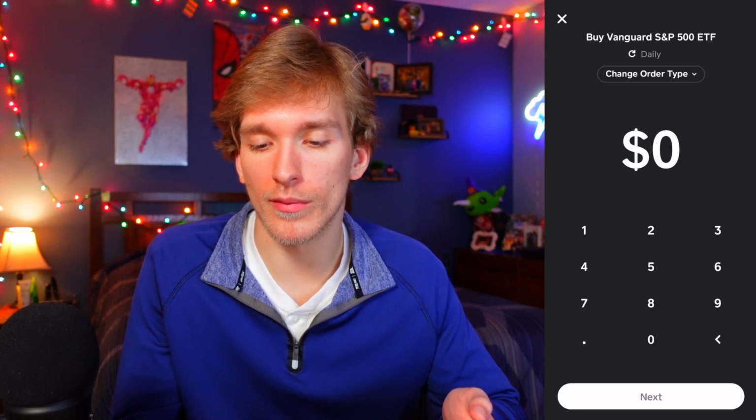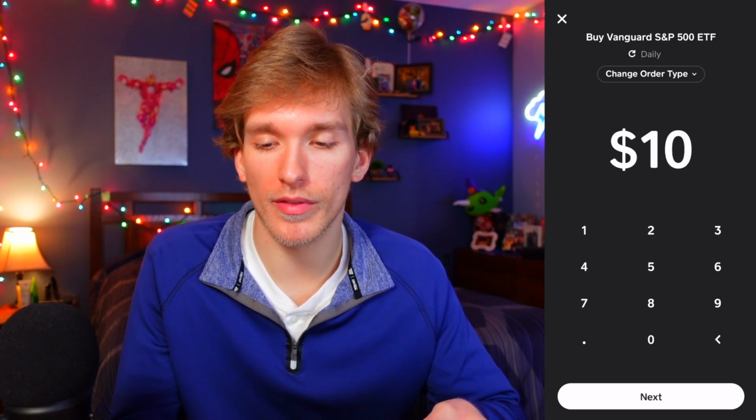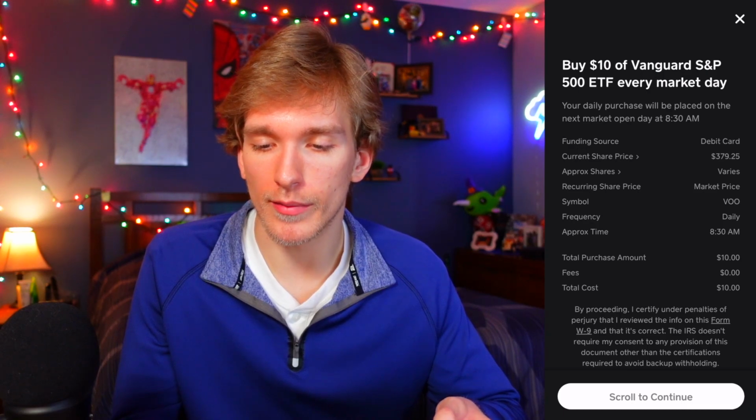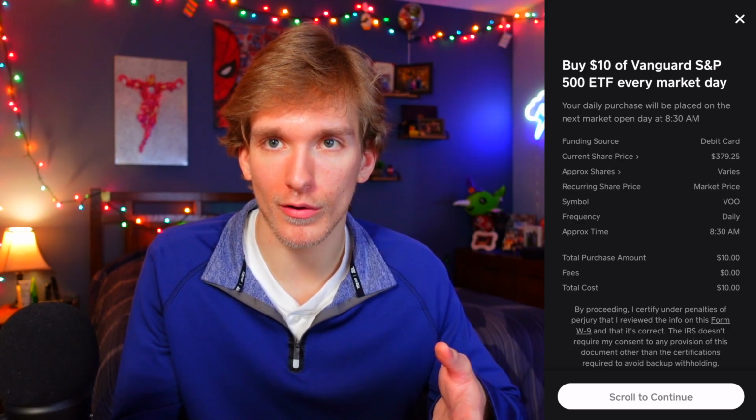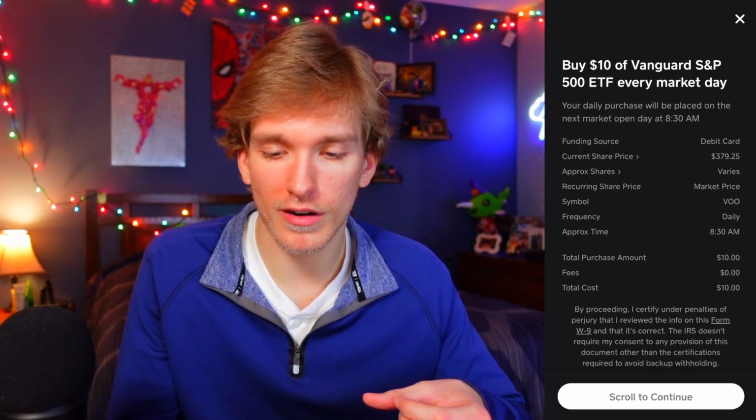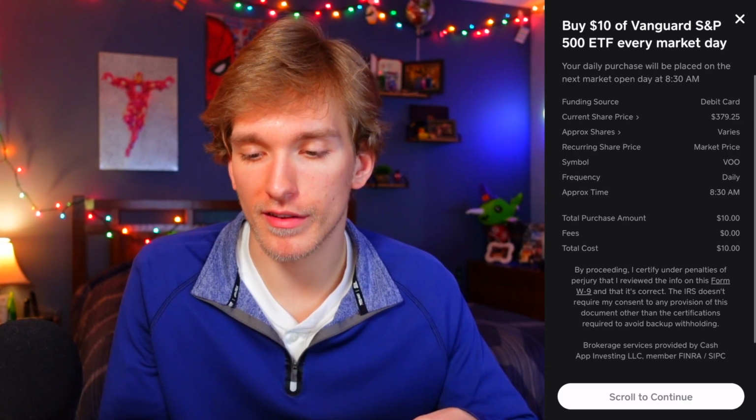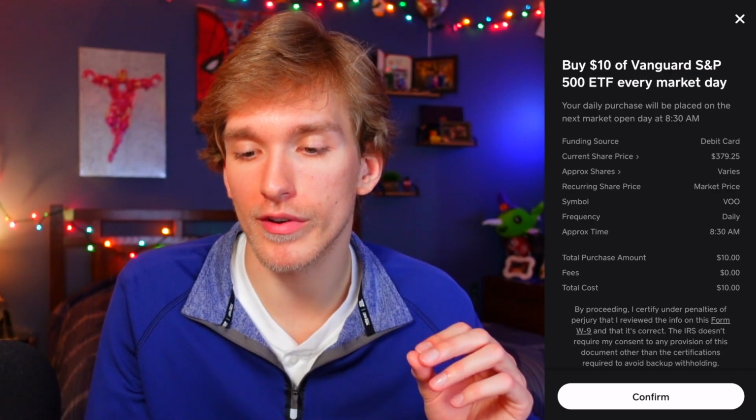And it did say the minimum was $10, so I'll change this to 10, but then you click next, and then you see I have my bank debit card in here, which is where that money would come from. Essentially, it would charge my debit card to the account. It says your current share price, approximate shares. That varies because this is a recurring investment. You can see what you're buying, the frequency, when it buys it, which is about 8:30 a.m. Total purchase amount, it's $10. Fees are 0. Total cost is $10. Okay, that's great. And I'm not actually going to confirm this because I'm showing you how to use it. We're going to go back.